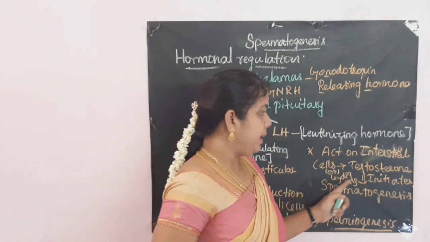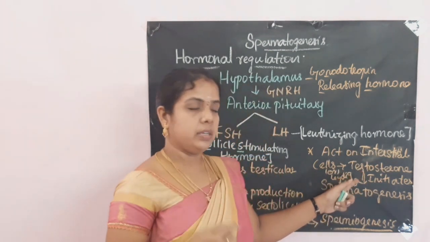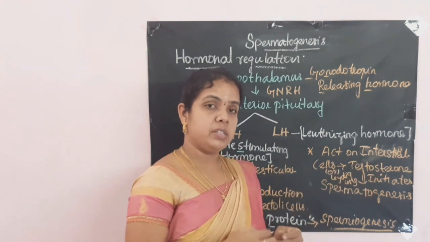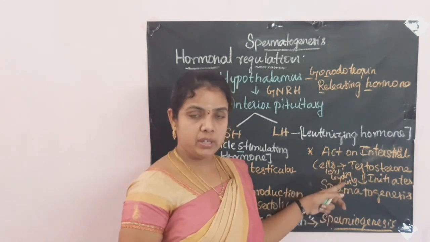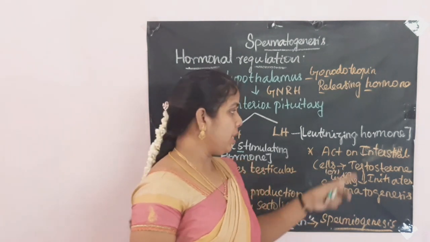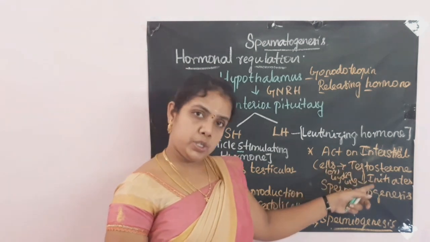It acts on the Leydig cells, or interstitial cells, and they start secreting the testosterone hormone that we discussed when we were discussing the male reproductive system, where the connective tissues of the seminiferous tubules have interstitial cells, and those cells produce the testosterone hormone.